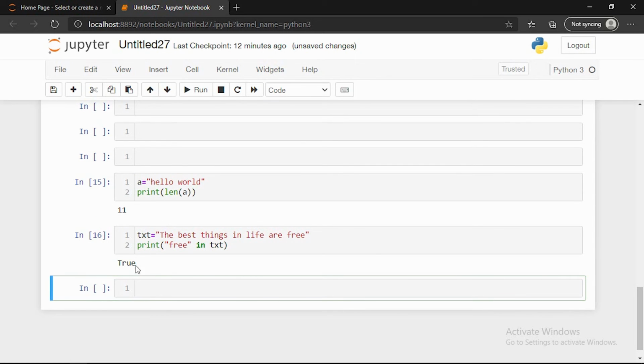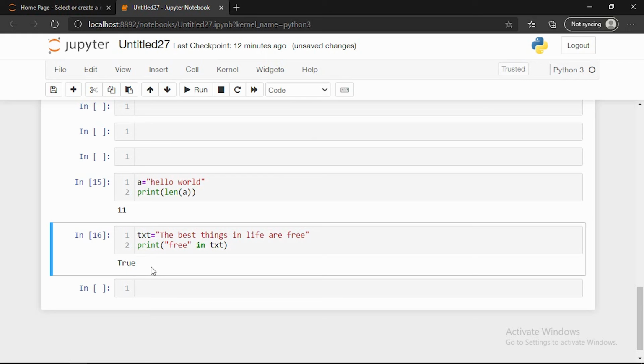That is, we are checking whether a word or a character is present in the string or not by using print, then the word or character which we want to check, then in, then the variable name.